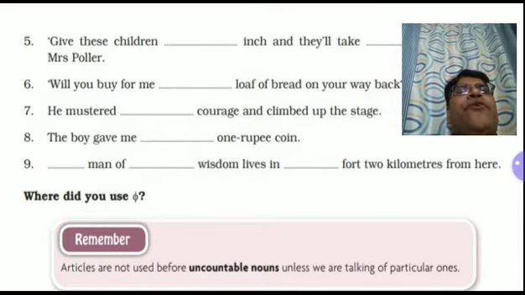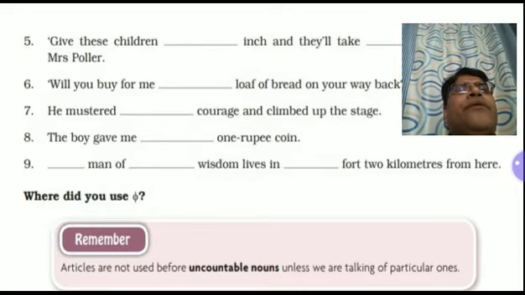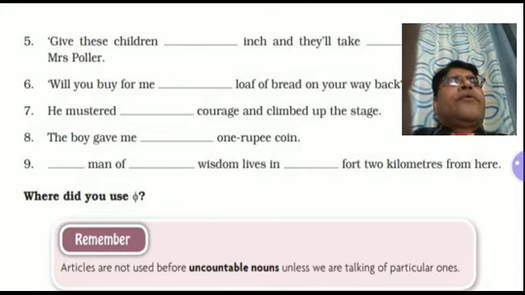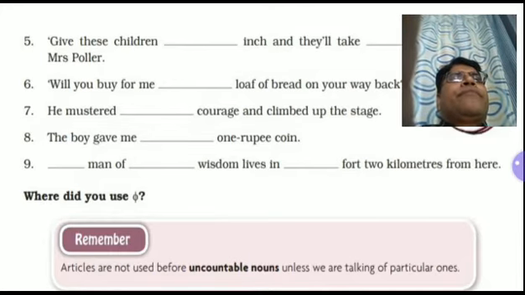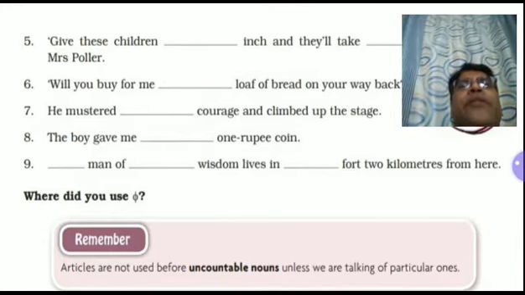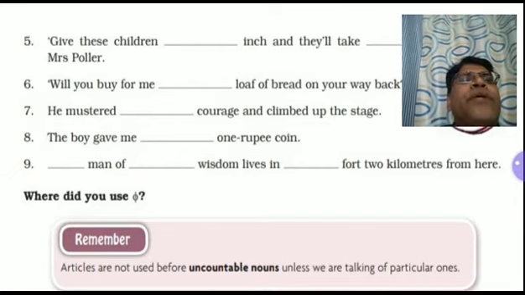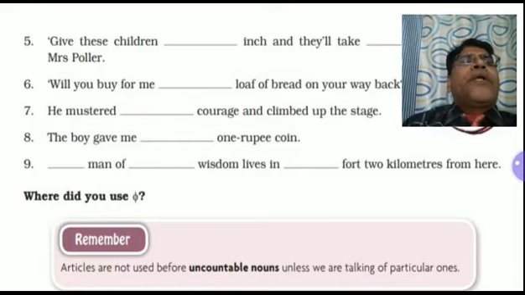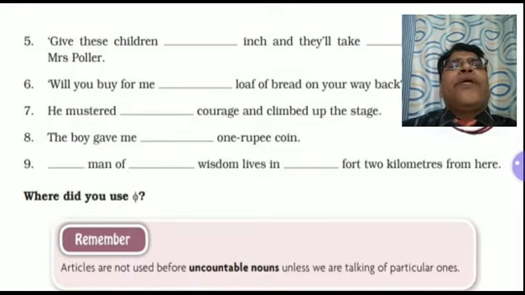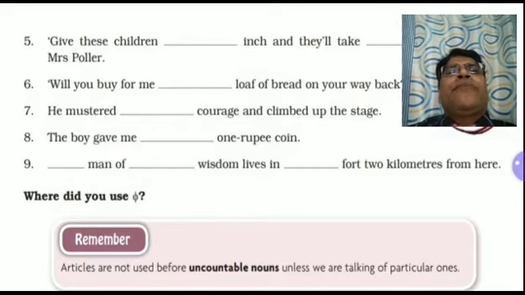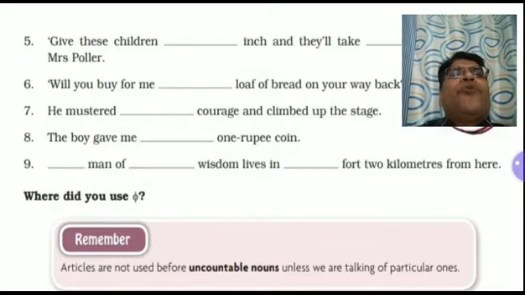Will you buy for me a loaf of bread on your way back? Now, seventh number: he mustered courage and climbed up the stage. Courage is an abstract noun, and so there is no need of any article. The boy gave me a 1 rupee coin.